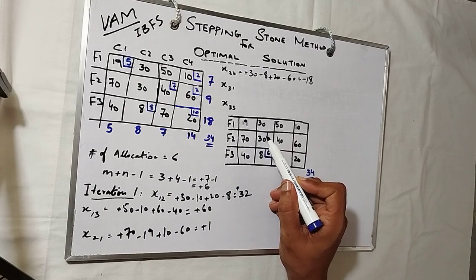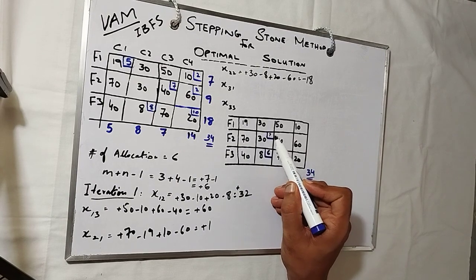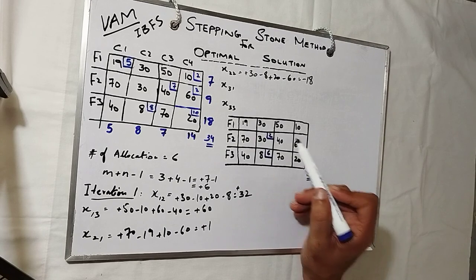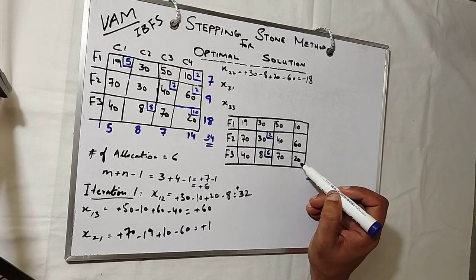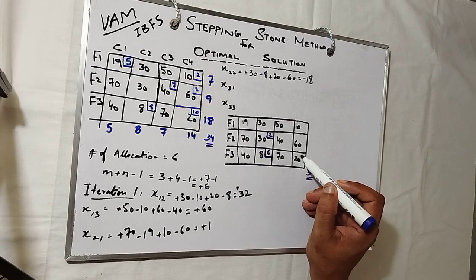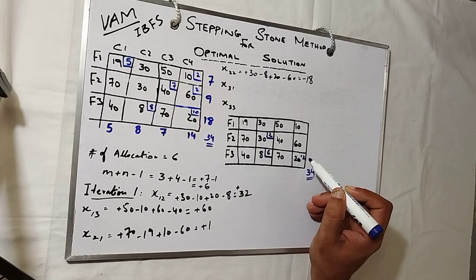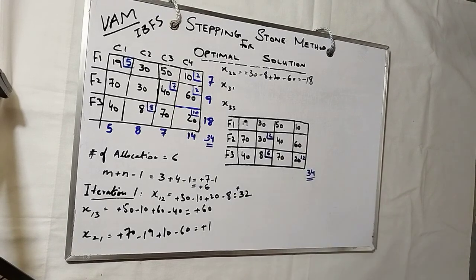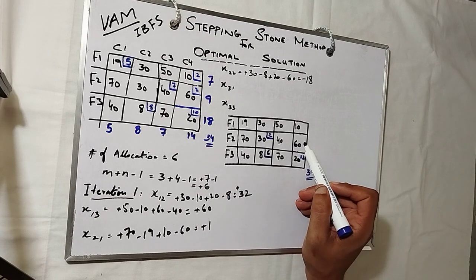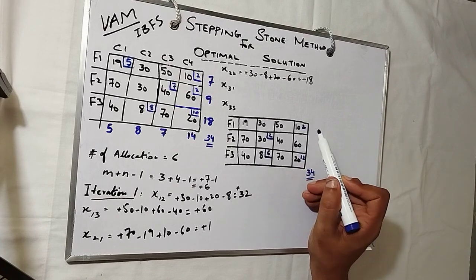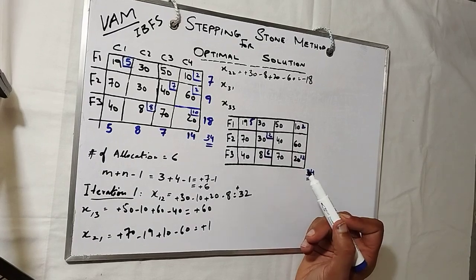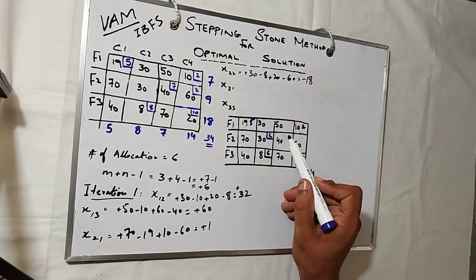So plus 2 plus 2, and it will be 12. So you see 12 is there, it is 0 now, and it was 2 over here, okay, and it is 5 over here, and it was 7 over here.